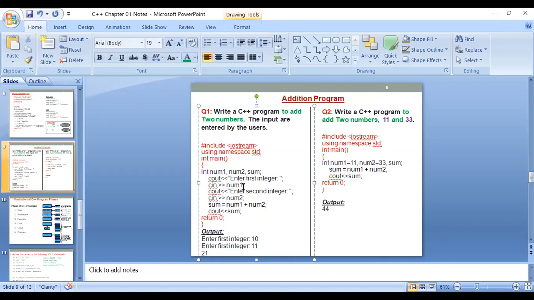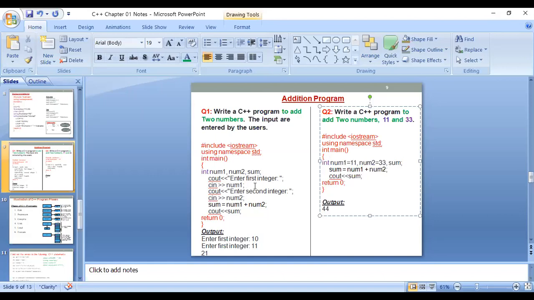Okay, so I will show you this also. So how about the next one here? And here, this is a different number. Write a C++ program to add two numbers, but the numbers are given here, 11 and 33. So what is the difference here? In this program, the numbers are not given. The numbers have to be entered by the user. We have to enter what number we want to add.